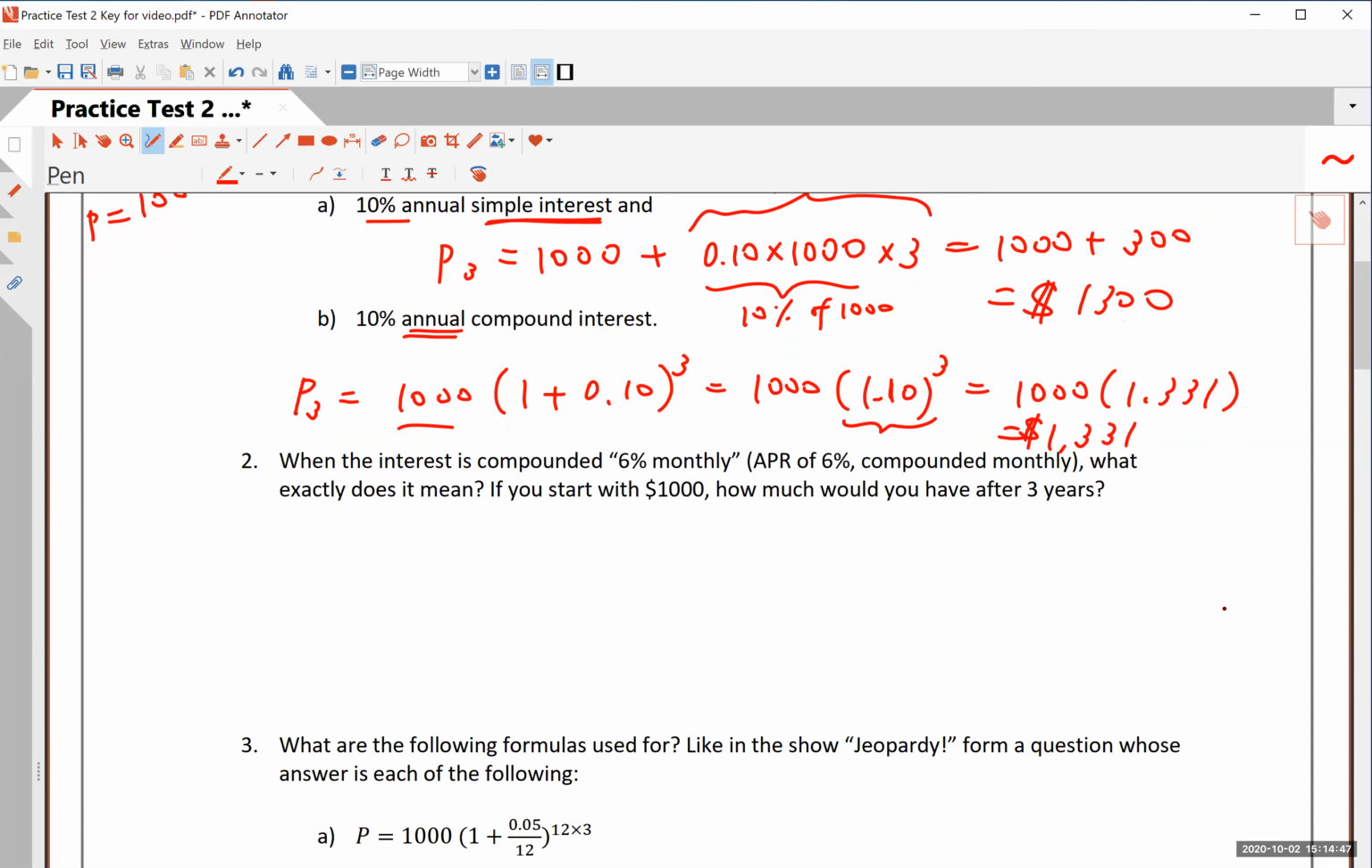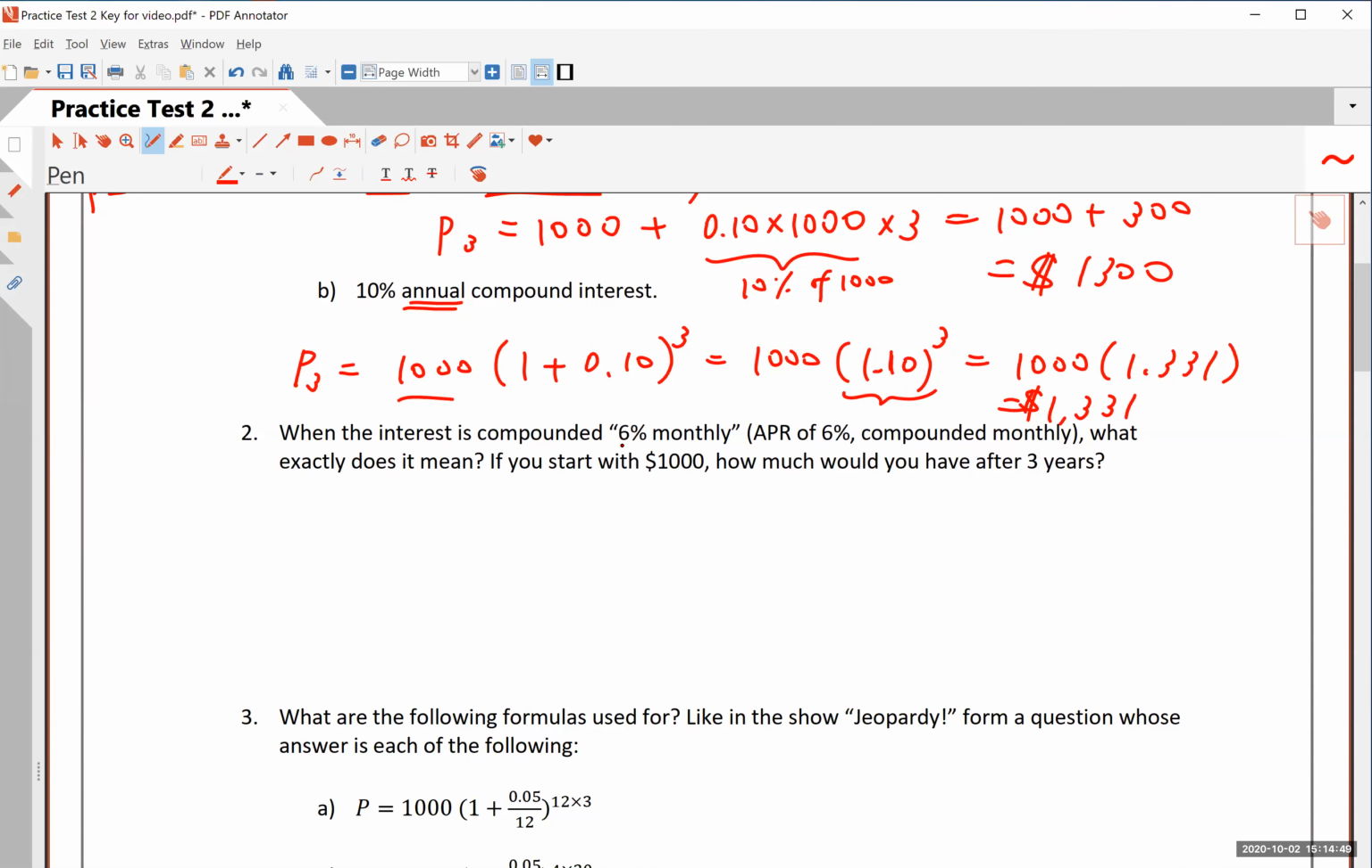Okay, number 2, when the interest is compounded 6% monthly, okay, so that means the APR, the annual percentage rate, is 6%, compounded monthly. What does it exactly mean? One thing it does not mean is that you earn interest at 6% every single month, okay? If you got 6% every single month, that is a ton of money, and that's not what it means.